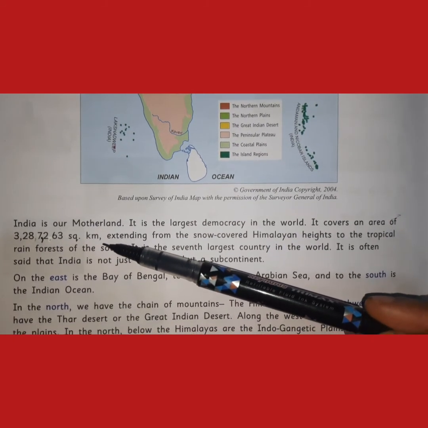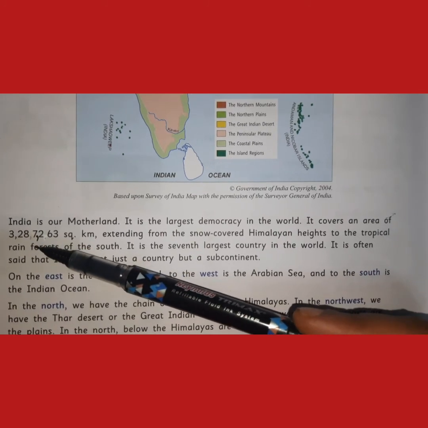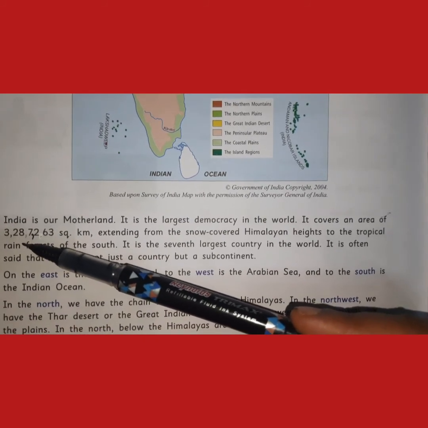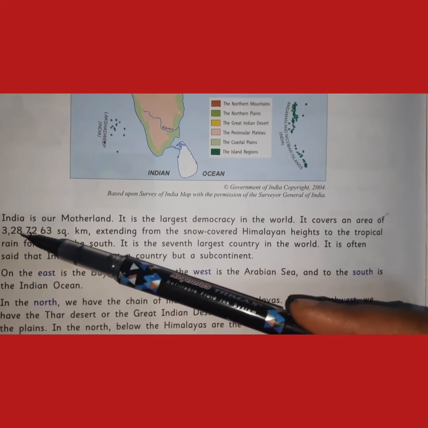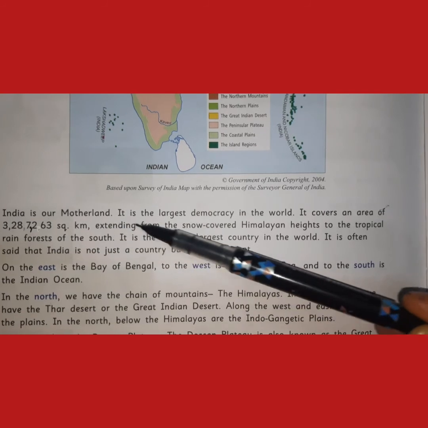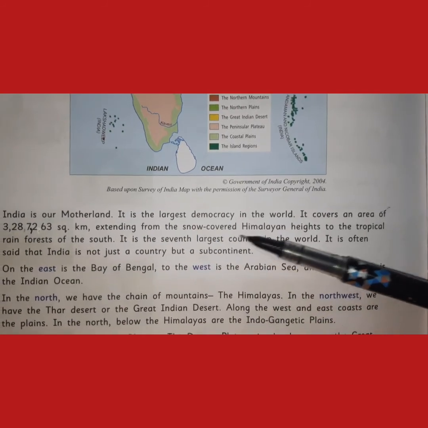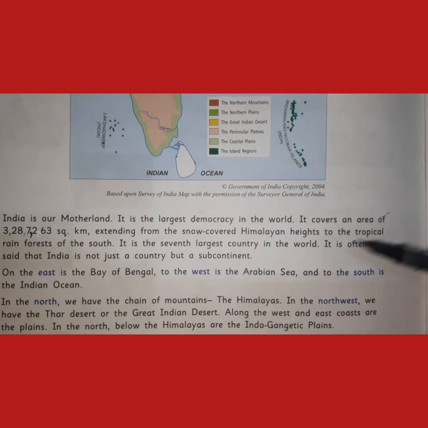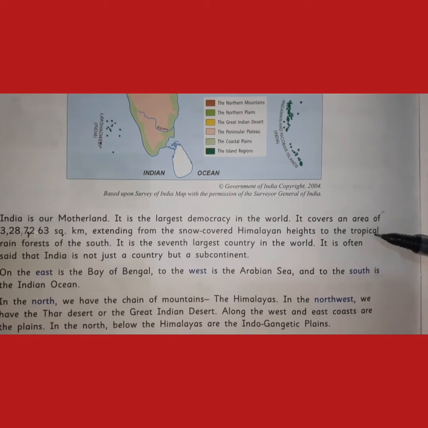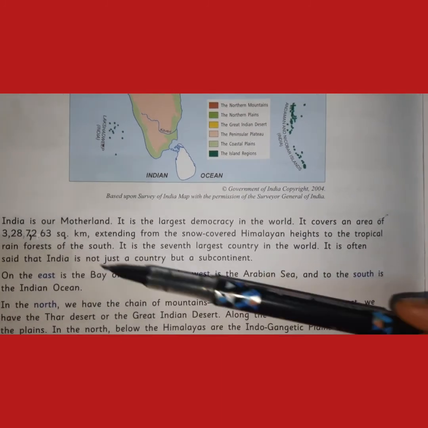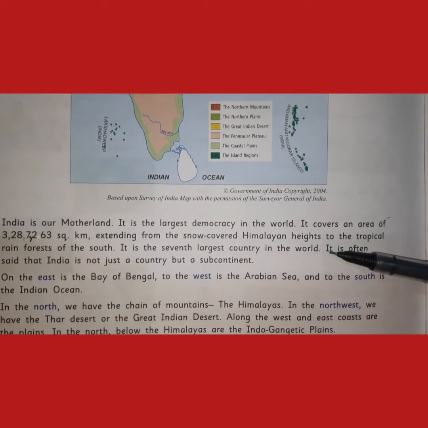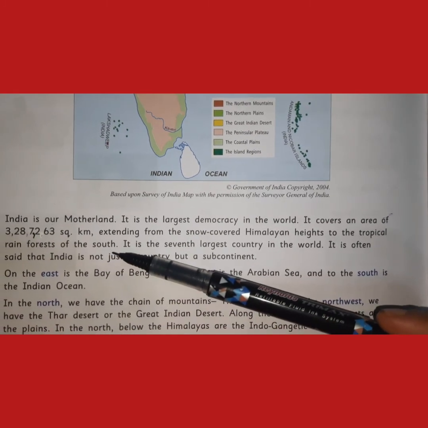3,287,263 square kilometers. In this one the commas are not inserted properly, so in your book you should put a comma after every 3 digits. So how much area is covered? 3,287,263 square kilometers, extending from the snow-covered Himalayan heights in the north to the tropical rainforest of the south.